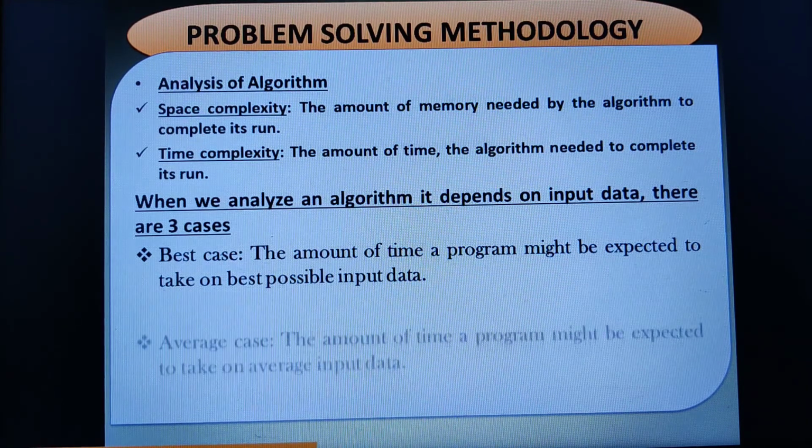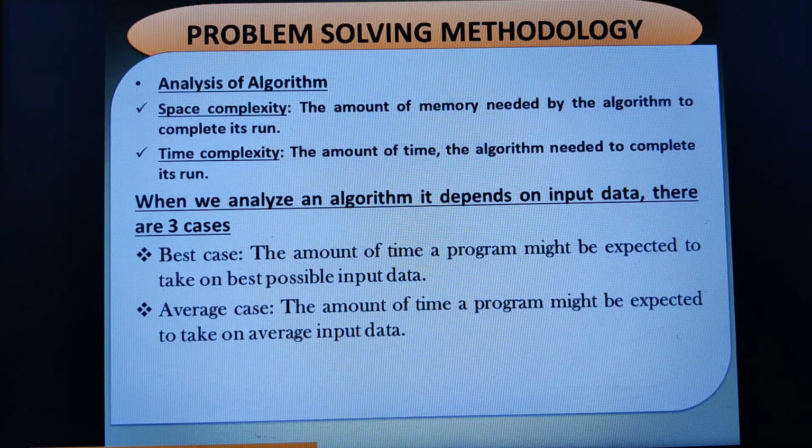Next, what is the average case? The amount of time that a program might be expected to take on average input data, around 2 or 3 input data. The average time an algorithm takes to read your given input data when you go for the execution, that we call an average case.